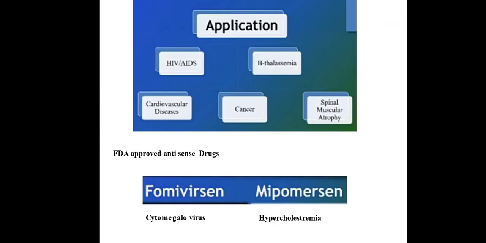What are the applications? This can be used to treat many diseases like HIV infections, beta thalassemia, many cardiovascular diseases and cancer, and it is also used to treat spinal muscular atrophy. There are FDA-approved antisense drugs: Fomivirsen and Mipomersen. Fomivirsen can be used to treat cytomegalovirus infections, and Mipomersen can be used to treat